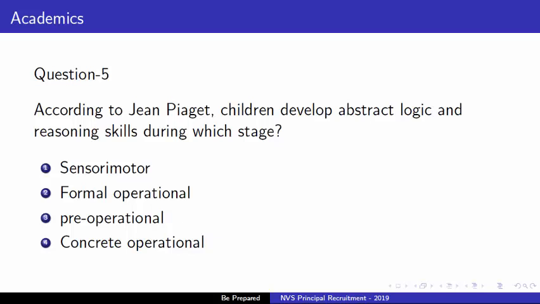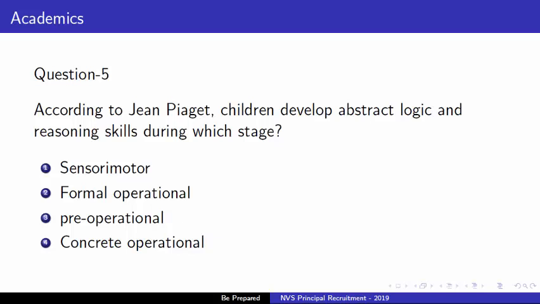So first stage, that is sensory motor stage. The sensory motor stage is the first stage of a child's life. According to Jean Piaget's theory of child development, it begins at birth and lasts until the age of 2. During this period, the child learns about the world by using their senses to interact with their surroundings.